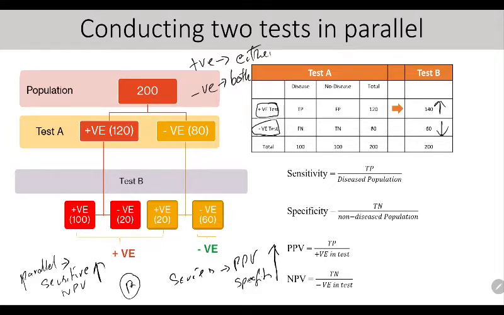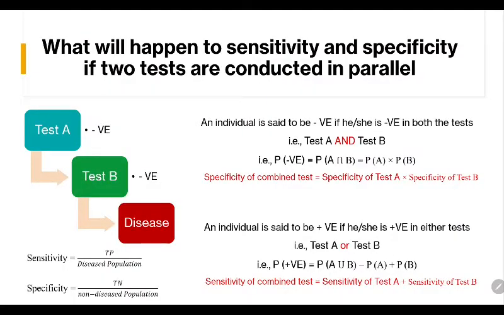So obviously if the negative values are decreasing, NPV will increase. Positive values are increasing, so PPV will decrease. About sensitivity and specificity, again, some true positives are increasing, otherwise it won't increase this much. So sensitivity increases and specificity decreases. It is consistent with our result.